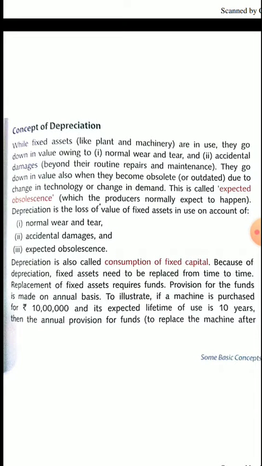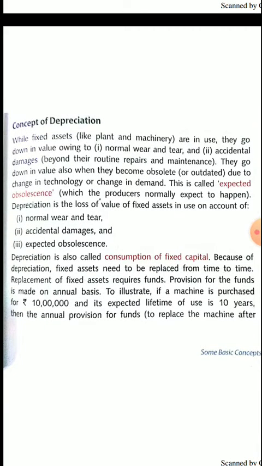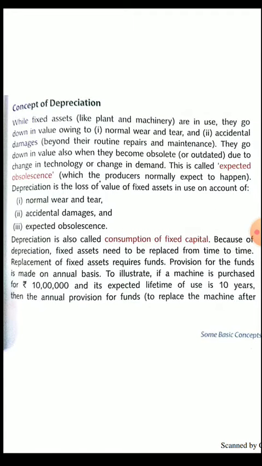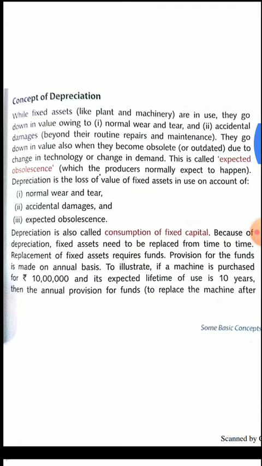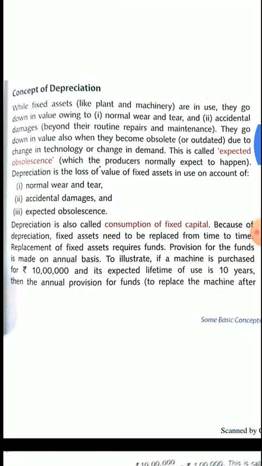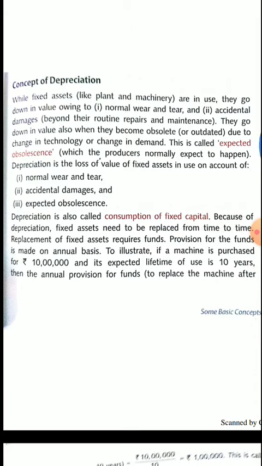Secondly, after 2 years, the market may get a new level of technology and new machines. So in this condition the value may be further reduced. This decrement in the value of a fixed asset is termed as depreciation. Depreciation can be because of normal wear and tear, accidental damages, expected obsolescence, and the introduction of new levels of technology. So the reduction in the value of a fixed asset is termed as depreciation. Okay.